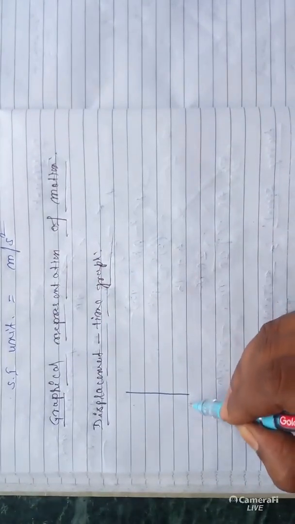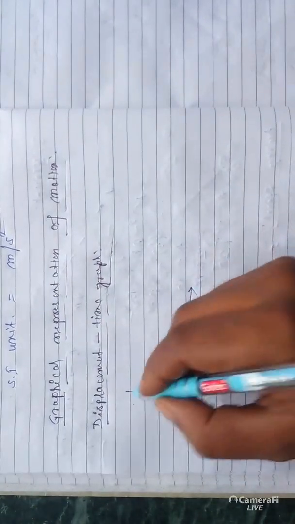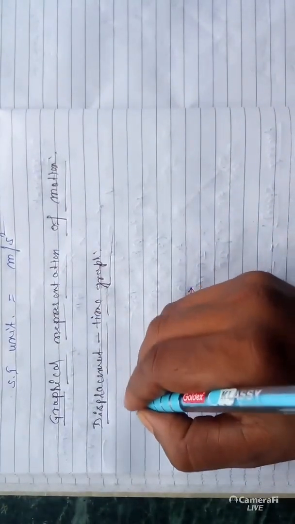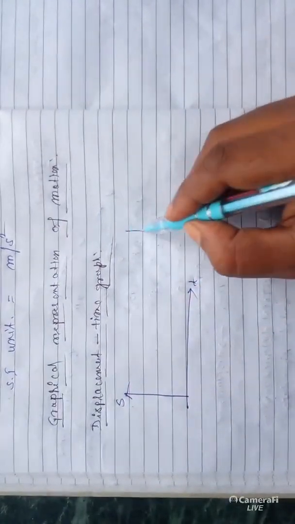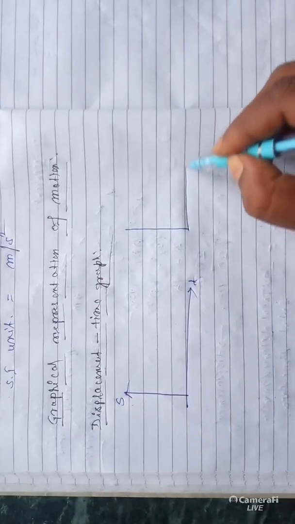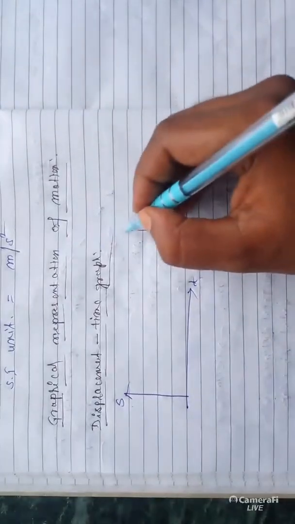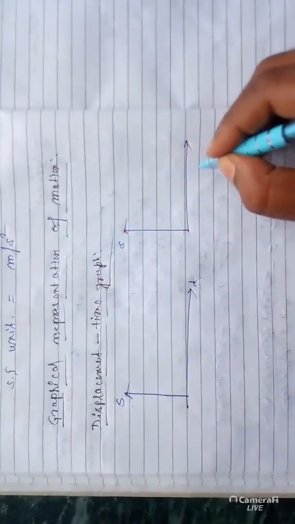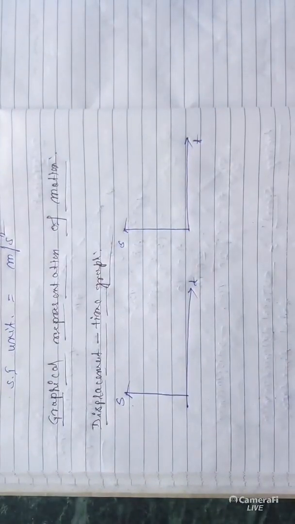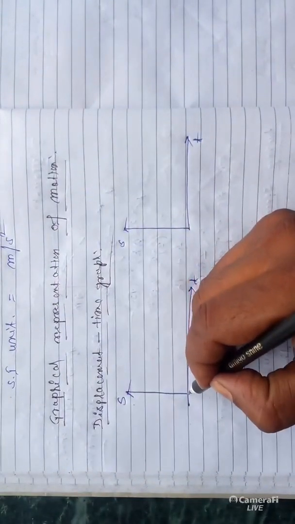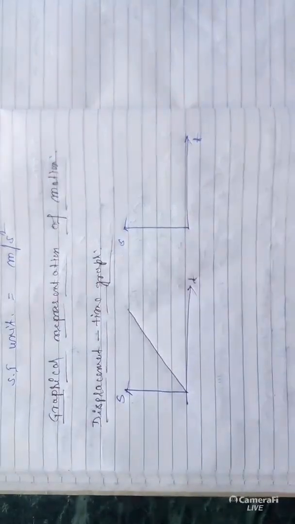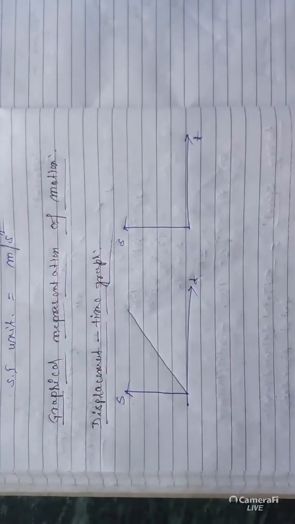The first graph is this: displacement is denoted by S along this axis, and this is the time t. Another graph I am drawing, this S. Let's discuss these two graphs. The first graph, displacement versus time, is a straight line passing through the origin.